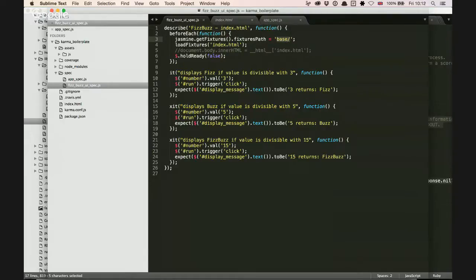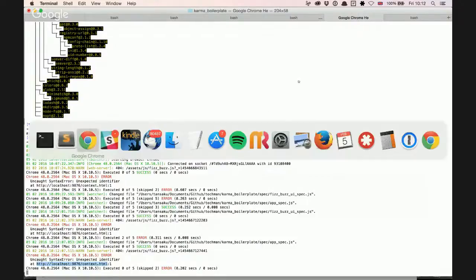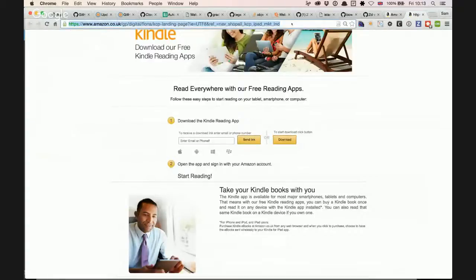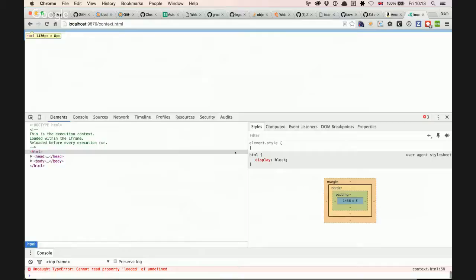Well, that's a Karma thing. It seems like base, and again this is experimental, was a requisition for the fixture to be loaded.